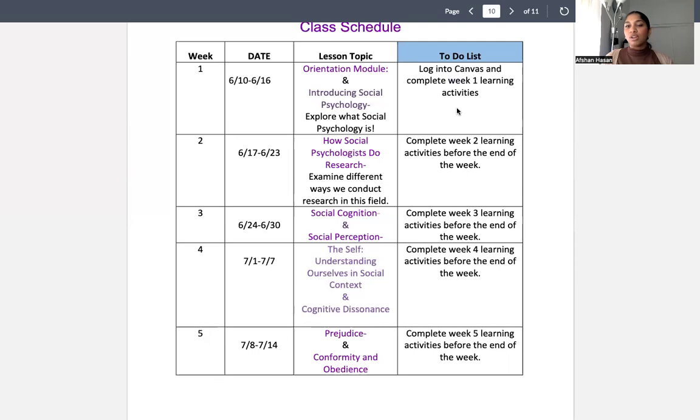You just log in and you complete your week 1 activities. So we have 1 through 5, and we know exactly what we're doing. The second week is how social psychologists do research. The third is you're going to be learning about social cognition and social perception, and so on. So this is where you can refer to anything if you have any questions.